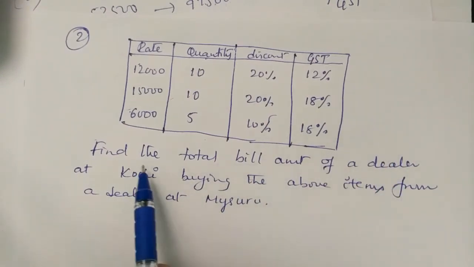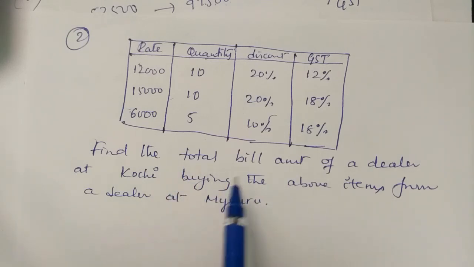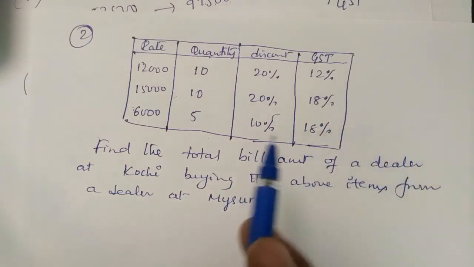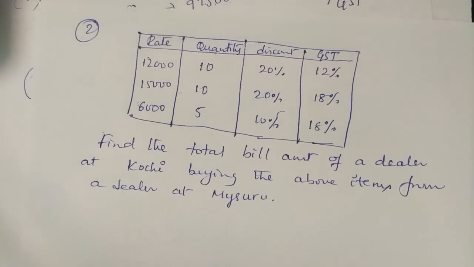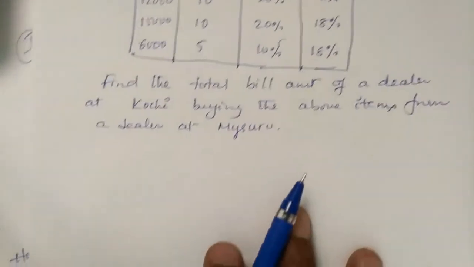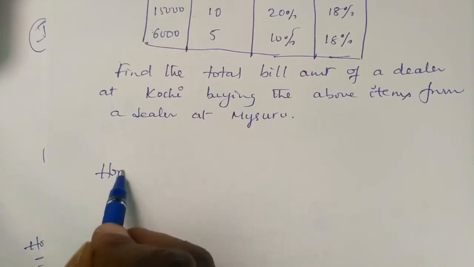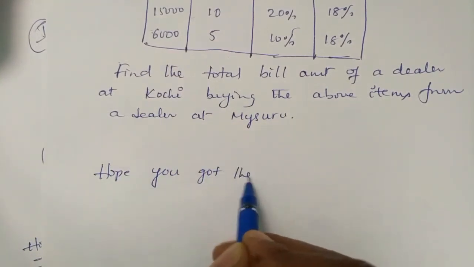Look, Kochi is in Kerala and Mysuru is in Karnataka. Therefore it is interstate. So whatever GST you get at the 3 levels, you just write IGST in front of it. That is how to write it if it is interstate. So these two are the homework problems, students. Try to do these problems at home. I hope you got this.